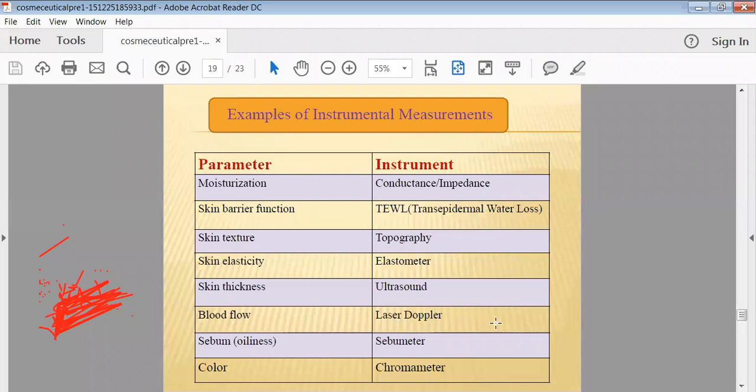Then skin elasticity can be checked with the help of an elastometer. Skin thickness is measured by using ultrasound technology. Blood flow is checked with the help of laser Doppler. Sebum oiliness we can check with the sebumeter. Then color can be checked with the help of a chromometer. So these are all the instruments we are utilizing to evaluate cosmeceuticals, by checking either your skin or your preparations.